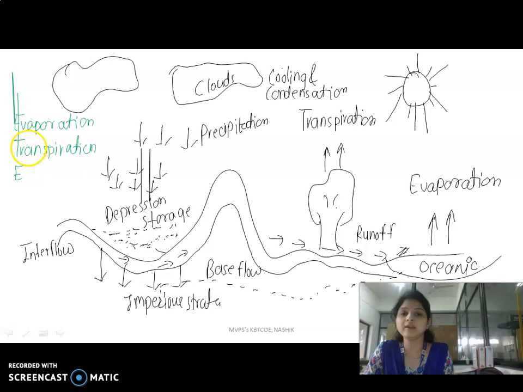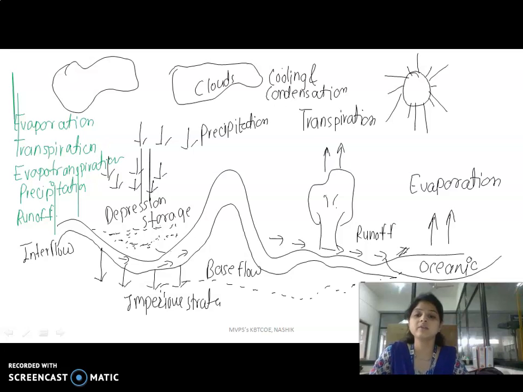If we add transpiration and evaporation together, it is termed as evapotranspiration. The next one is precipitation. Next one is runoff. So these are the different parameters included in the hydrological cycle.